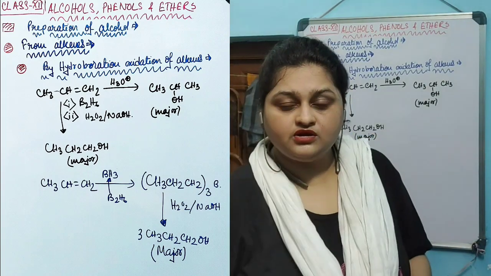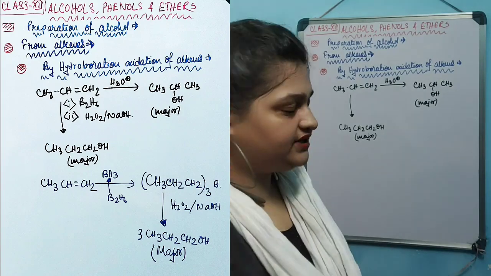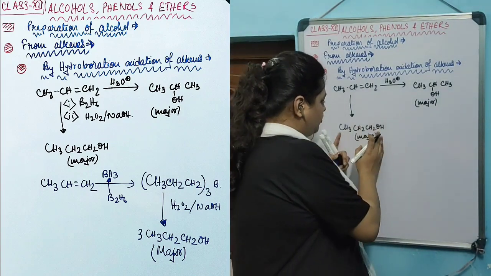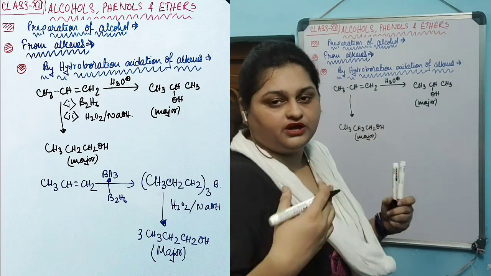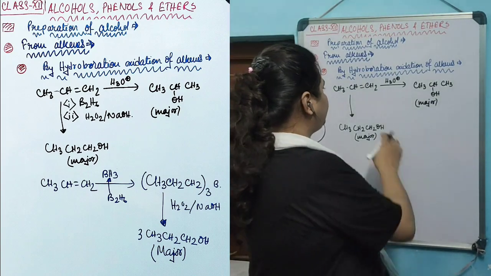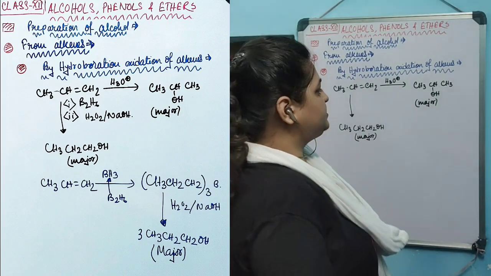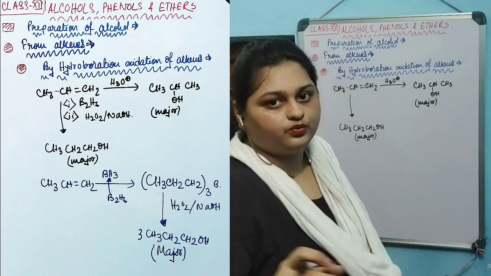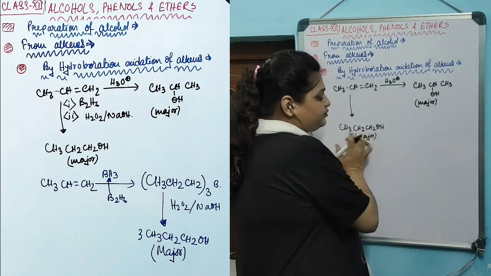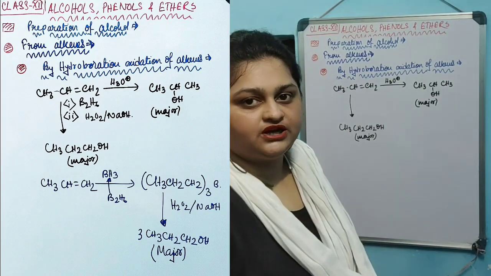That has to be our desired major product. But if we subject the alkene to hydrolysis, the major product will always be the other one. So we cannot produce this one via this method.